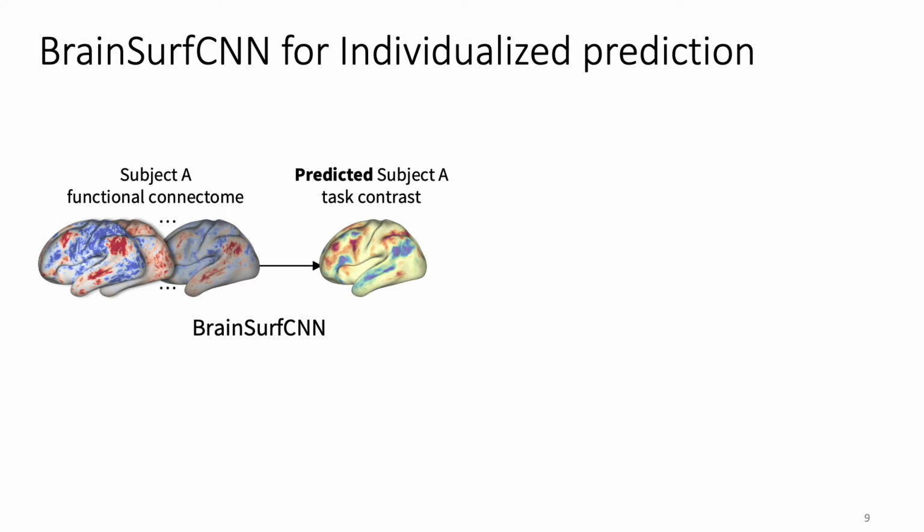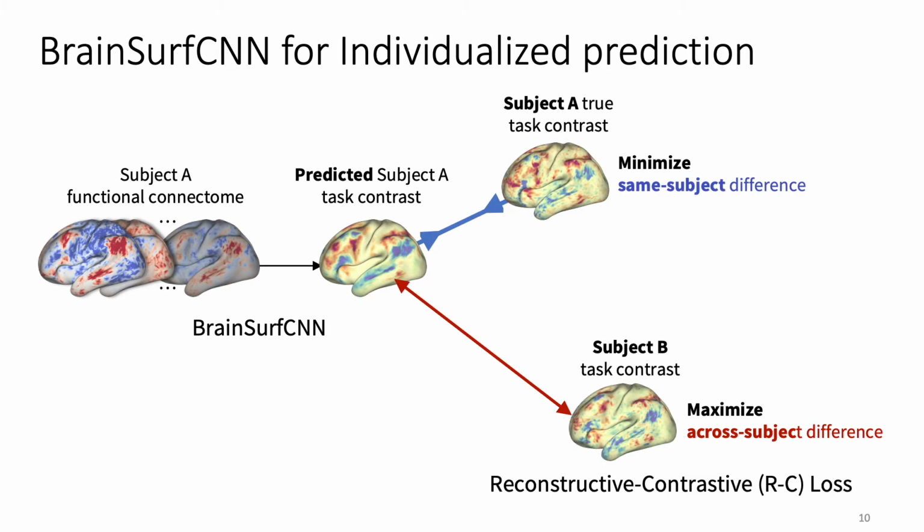Here's the overview of our approach. We propose BrainSurfCNN, a mesh-based convolutional neural network architecture that operates on the cortical surface. We also propose a reconstructive-contrastive loss that both minimizes the same subject's predictive error and maximizes the across-subject difference.